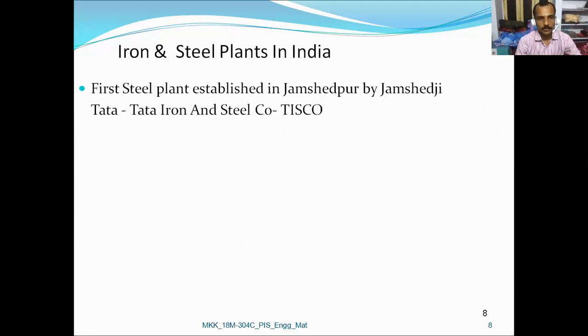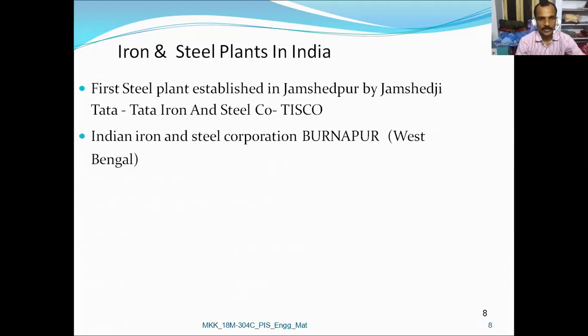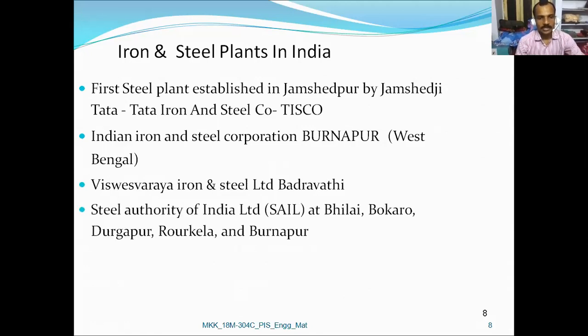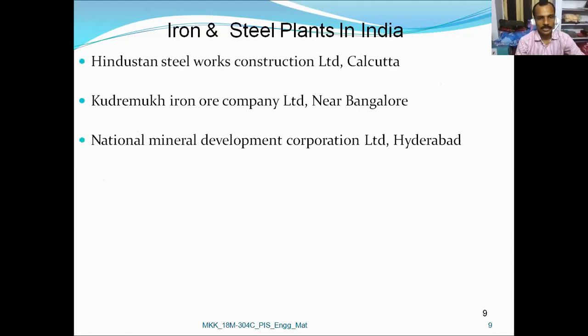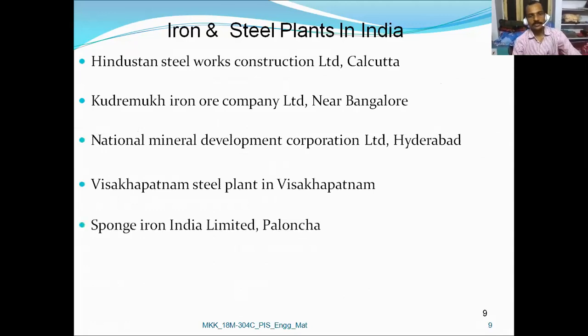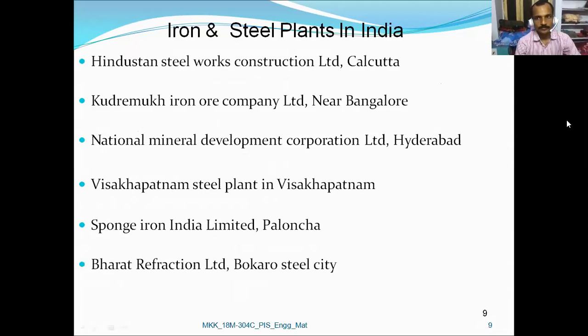Started with TISCO, Tata Iron and Steel Company, Jamshedpur by Jamshedji Tata. Later, Indian Iron and Steel Corporation, Burnpur, West Bengal. Similarly, Visvesvaraya Iron and Steel Limited, Bhadravati, SAIL, Jindal Steel and Power Limited, Hindustan Steel Works Construction, Kudremukh Iron Ore Company, NMDC, Visakhapatnam Steel Plant, Sponge Iron India Limited, etc. These are the steel plants we have discussed.